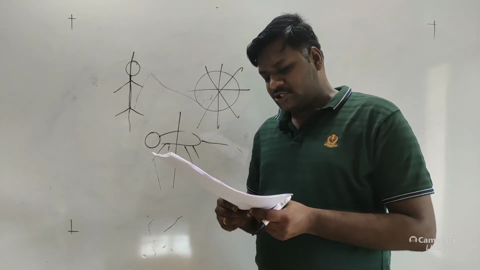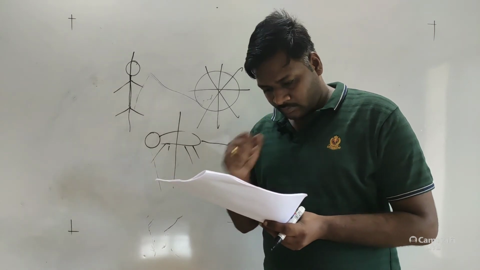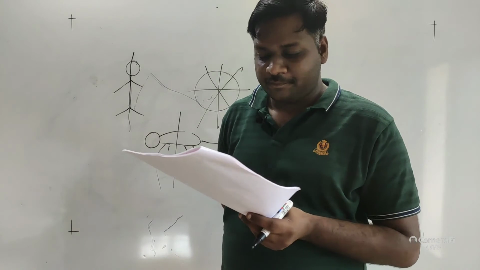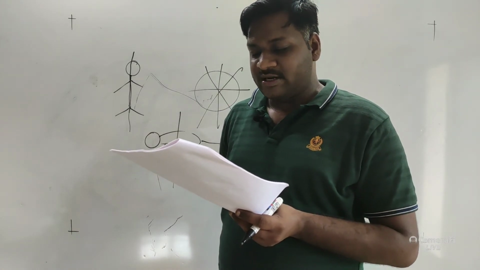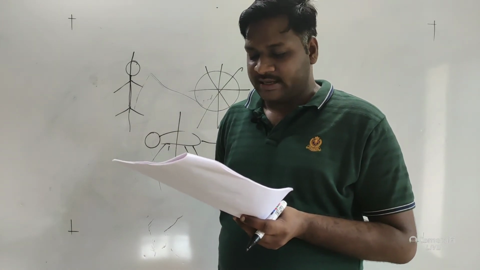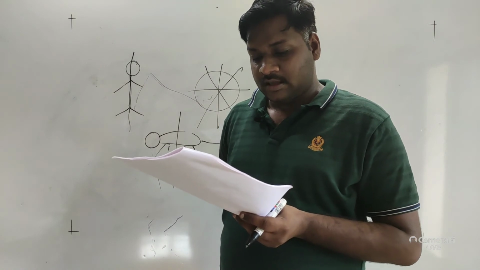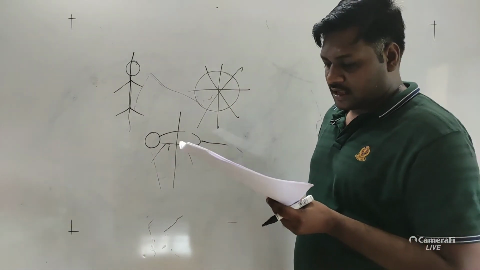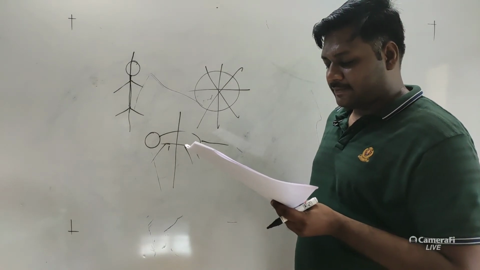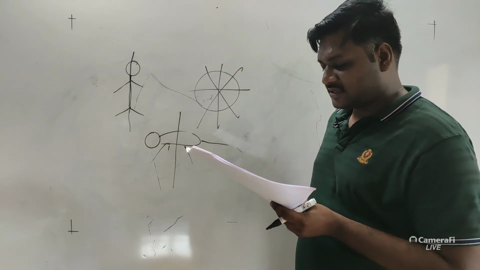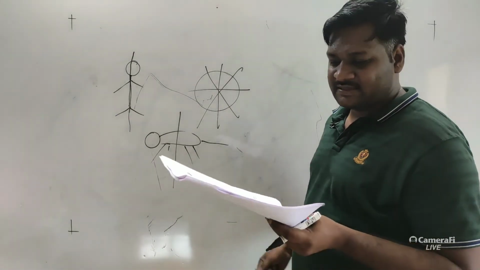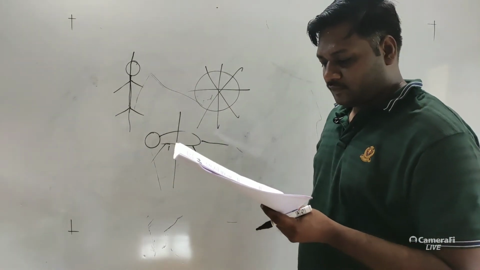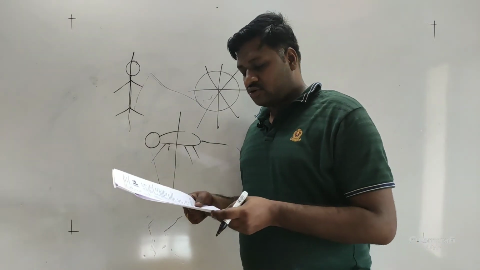Then select the mismatch pair. Here certain matched pairs are given. Placoid scale, which is seen in Scoliodon, yes, correct. Then uropygeal glands, they are present in Struthio. Then marsupial pouch present in Macropus, yes, correct. So none of these is incorrect or the mismatch. So all are correct. Option D is the correct answer for question number 158.